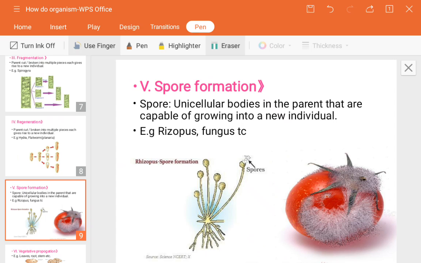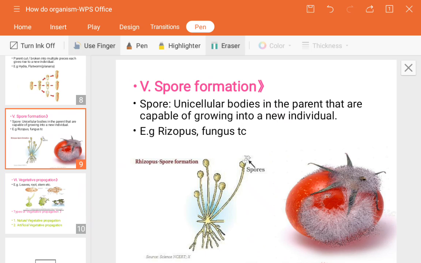This mostly happens whenever fruits or vegetables are stored for a longer time in a refrigerator, or if you have switched it off for a while, the moisture will automatically get saturated on that fruit or vegetable. If you forget to switch on that refrigerator, slowly the development of spores or fungi will start there. So this is actually about spore formation.